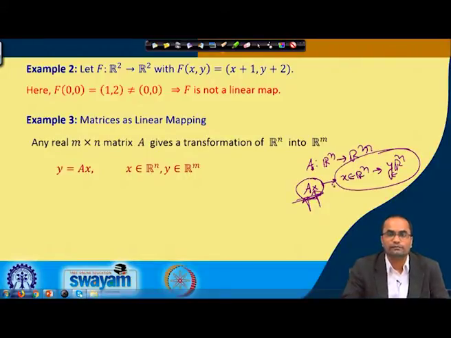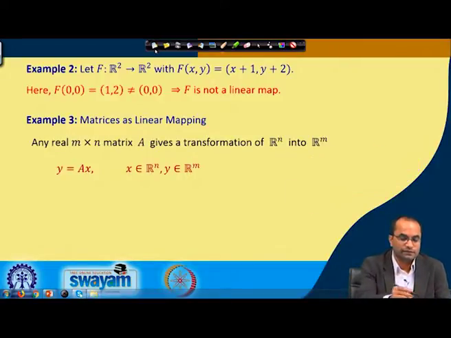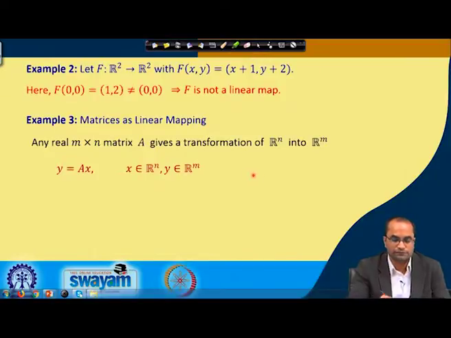One can see this easily if we consider a matrix A of order m cross n. So this is A 1 1, A 1 2 and A 1 n, A 2 1, A 2 2 and so on up to A 2 n, and then the mth row: A m 1, A m 2 and A m n as the last element.